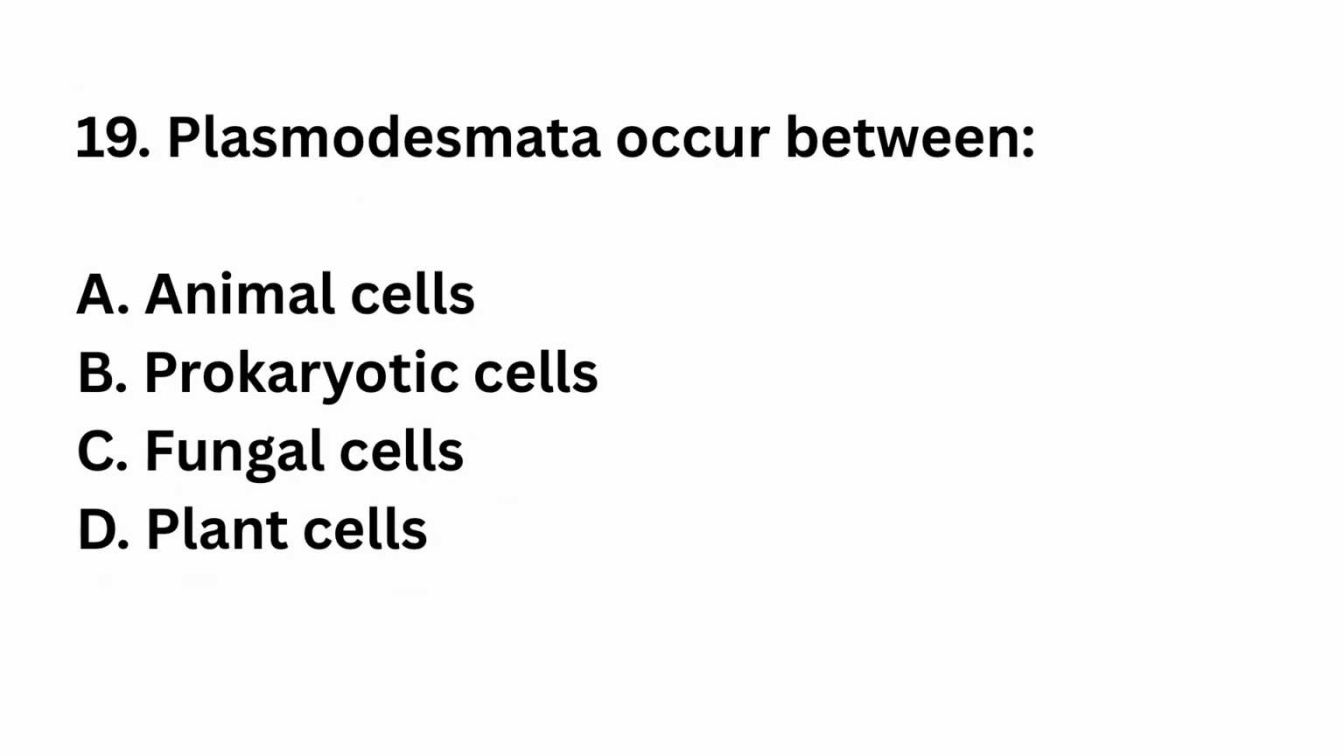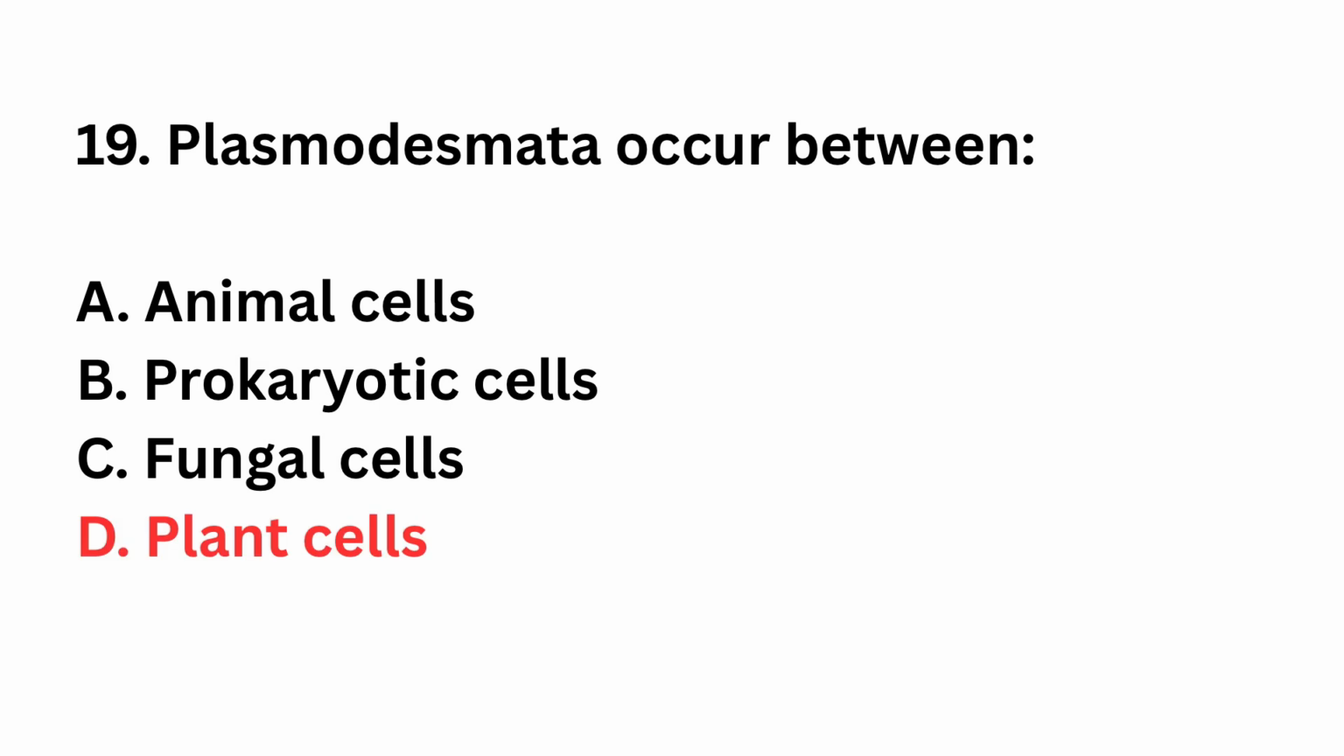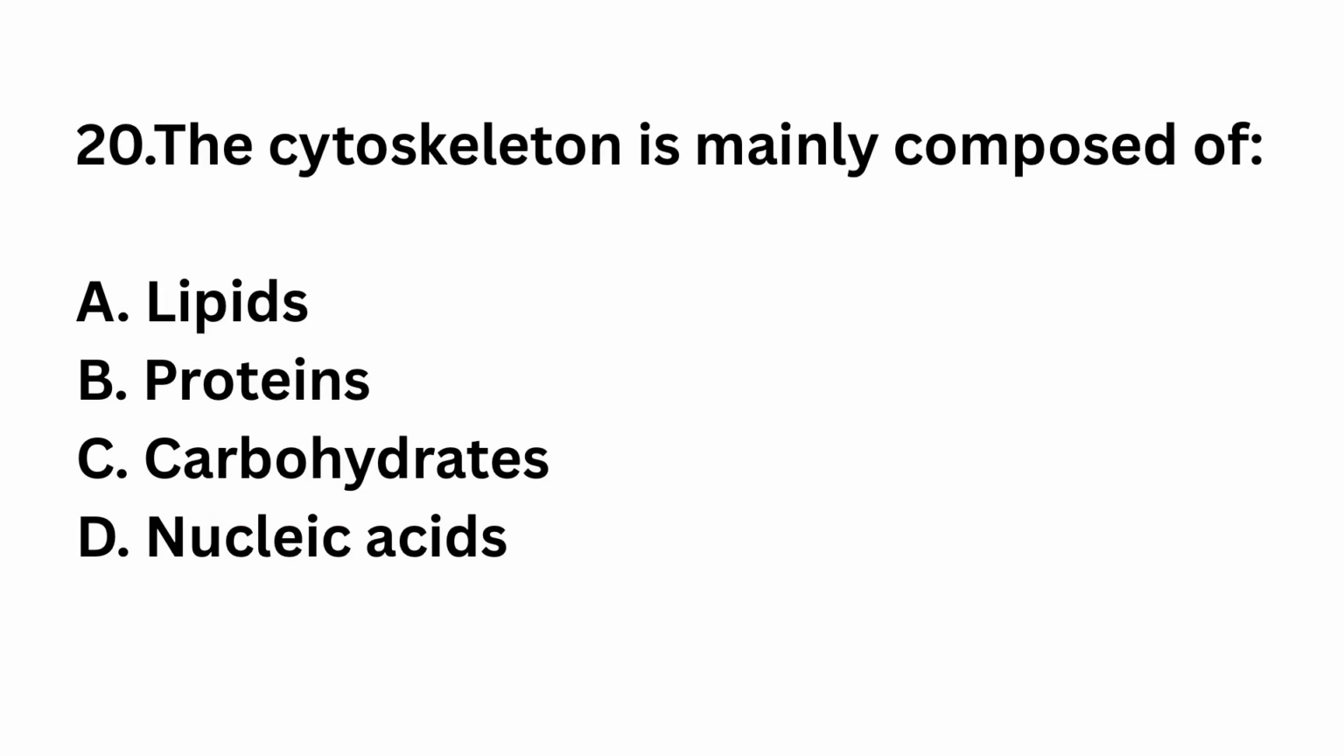Question number 19. Plasmodesmata occur between animal cells, prokaryotic cells, fungal cells, plant cells. The right answer is option D, plant cells. Plasmodesmata connect plant cells.